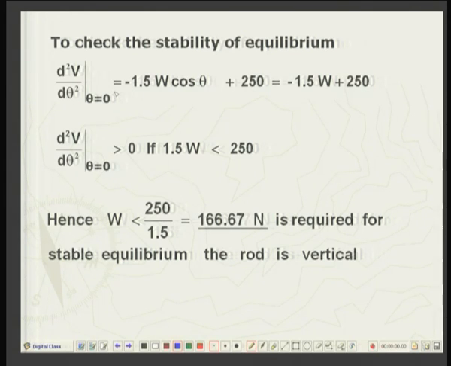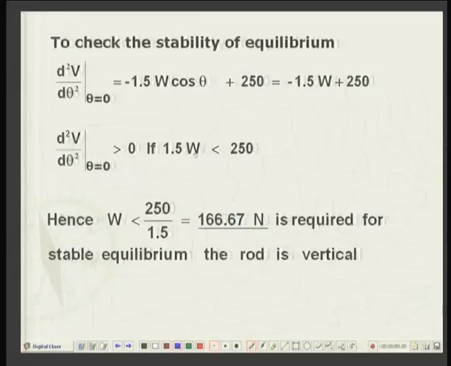And since for stability of equilibrium we want that this should be greater than 0, positive, it means, well, this is a negative term, so we can take it on the opposite side. So, 1.5 W is less than 250, or W should be less than 250 over 1.5, which is 166.67 newtons.